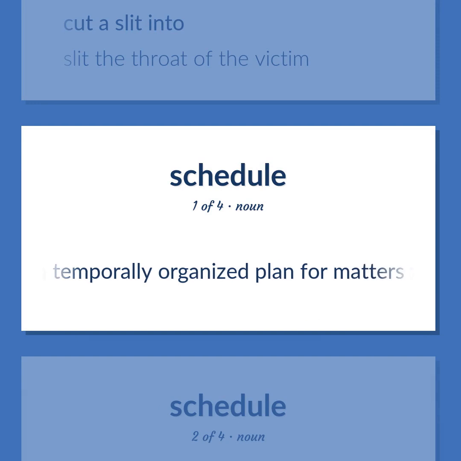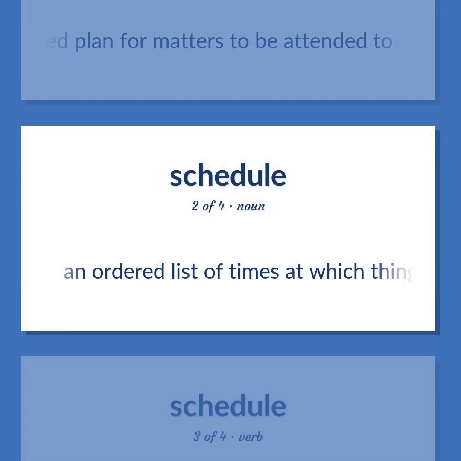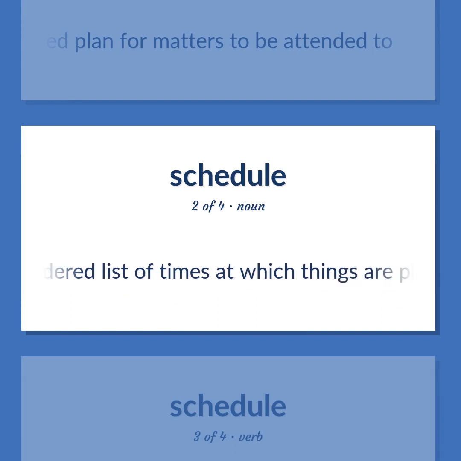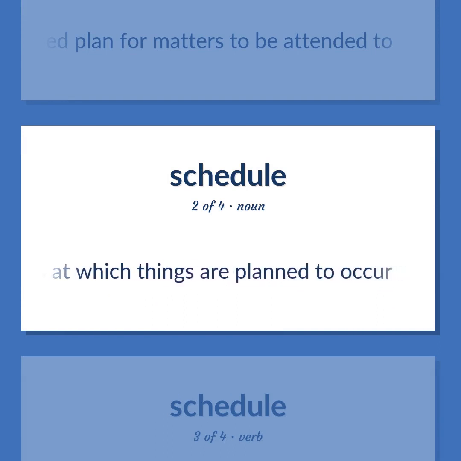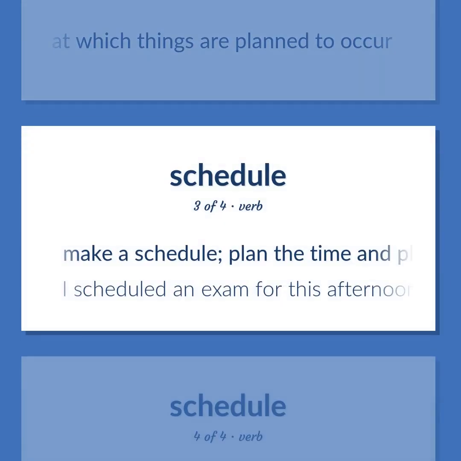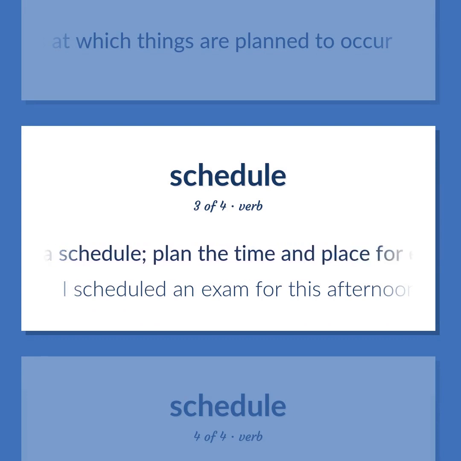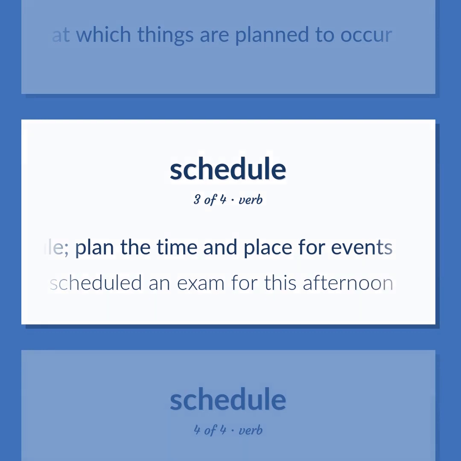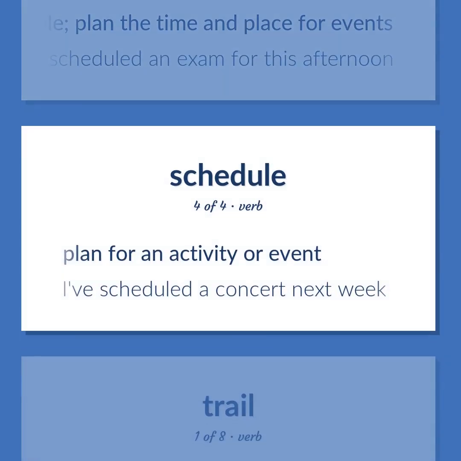A temporally organized plan for matters to be attended to. An ordered list of times at which things are planned to occur. Make a schedule. Plan the time and place for events. I scheduled an exam for this afternoon. Plan for an activity or event. I've scheduled a concert next week.